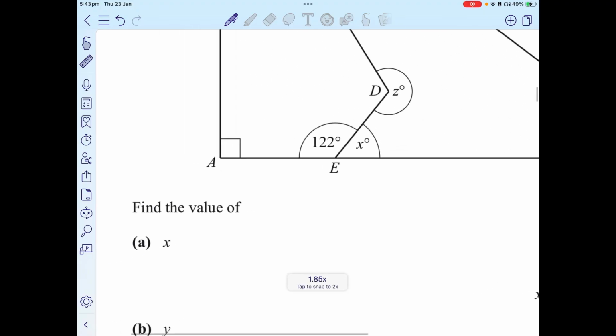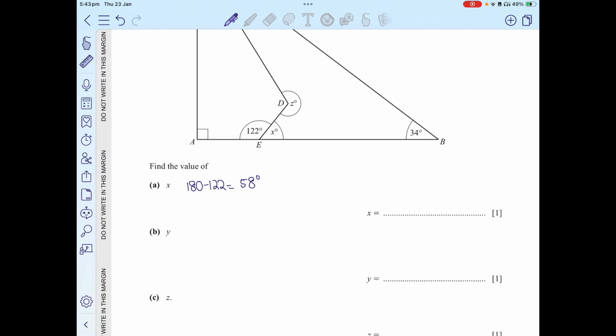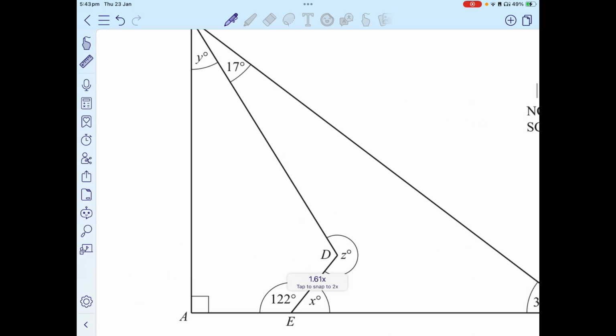So x is here. We know that the angles on a straight line add up to 180. So 180 minus 122, that's going to be 58 degrees. Very easy question. I believe this is 1 mark. Yes. Next question is work out the value of y. The value of y is here.